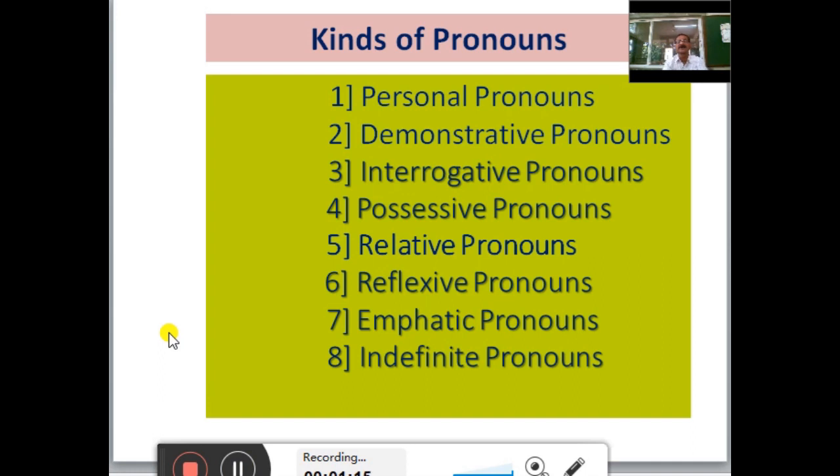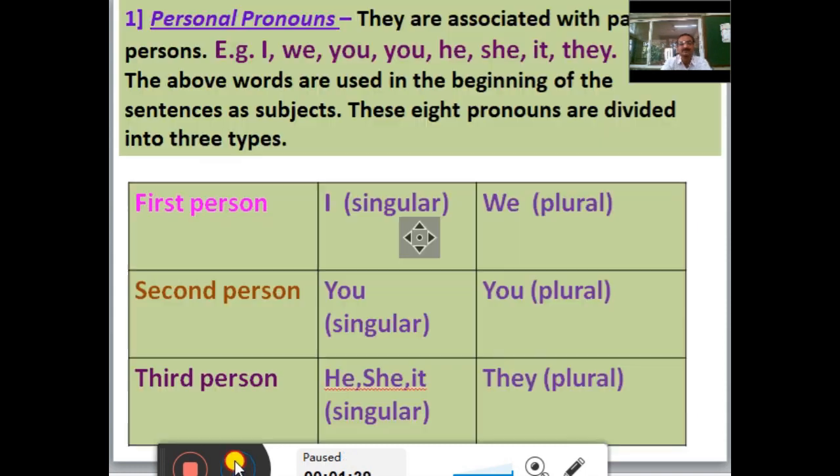Now, we will see kinds of pronouns. There are 8 main kinds of pronouns. First, personal pronouns. Second, demonstrative pronouns. Third, interrogative pronouns. Fourth, possessive pronouns. Fifth, relative pronouns. Sixth, reflexive pronouns. Seventh, emphatic pronouns. And eighth, indefinite pronouns. We will study all these types of pronouns one by one.